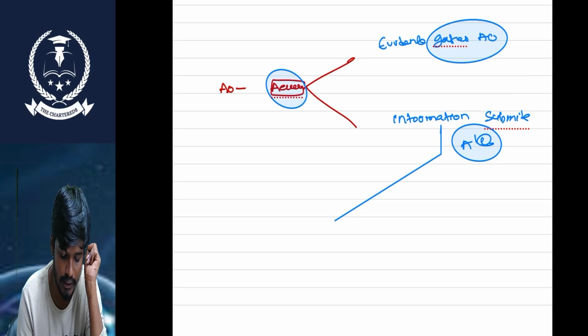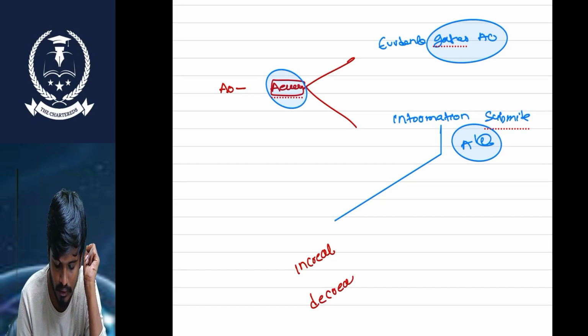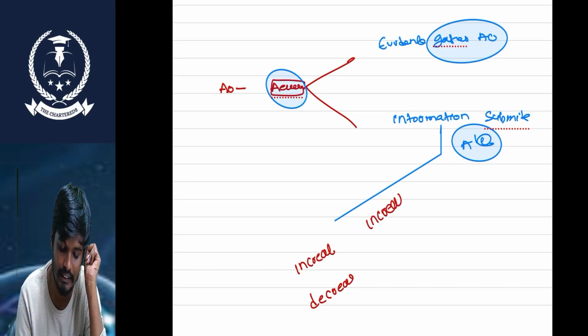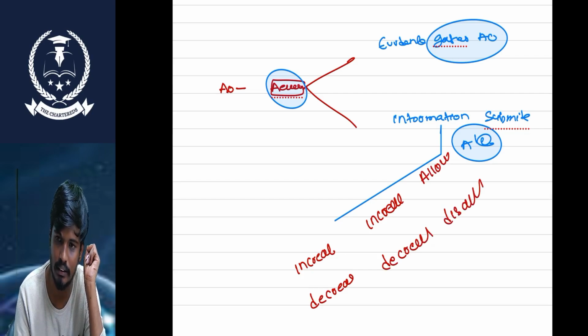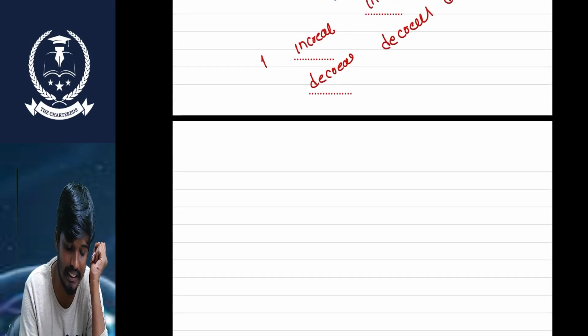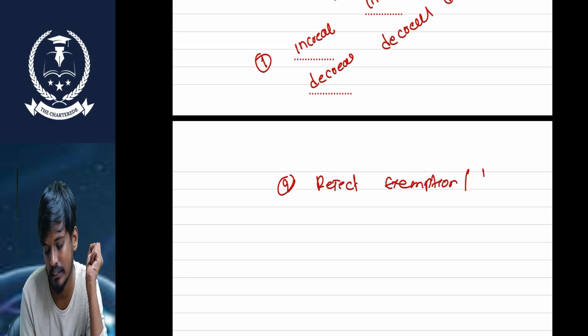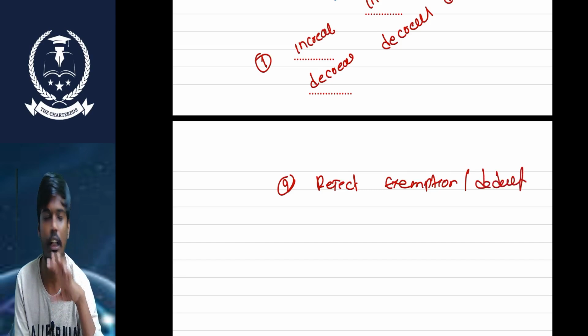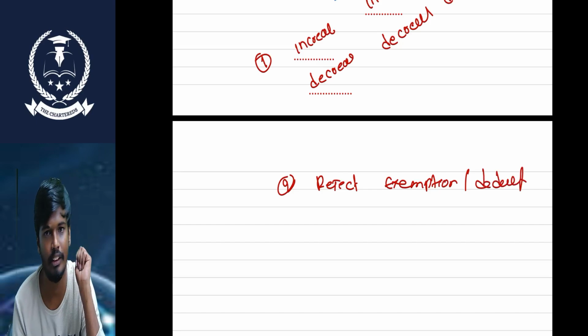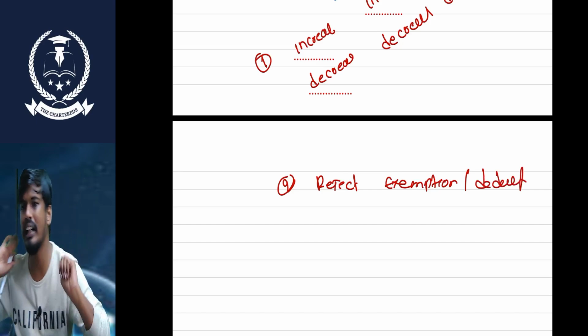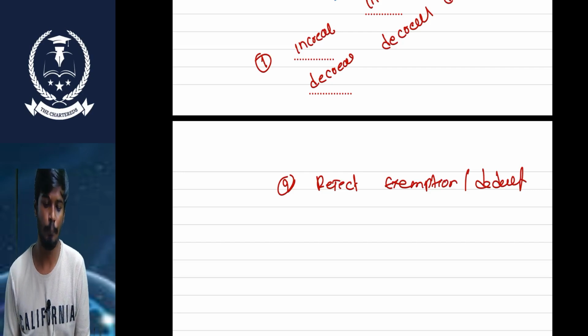AO can increase the income, decrease the income, increase the losses, decrease the losses. AO can allow some expenditures and disallow some expenditure. He can reject the exemptions and deductions based on the evidence. So this assessment is not only in favor of the department. It can be in favor of the assessee. Sometimes it can favor the department. So that can happen, sir.